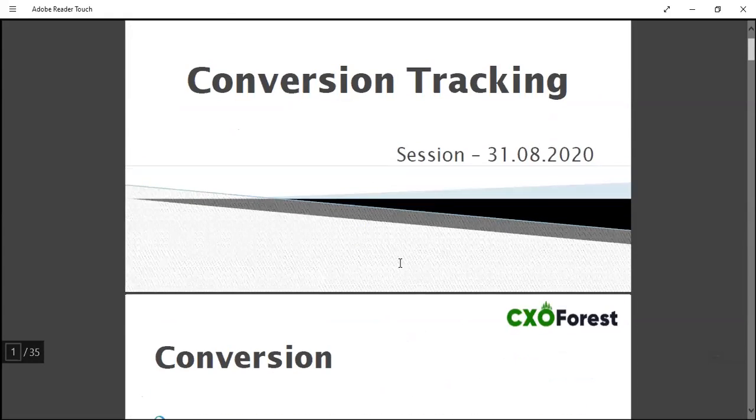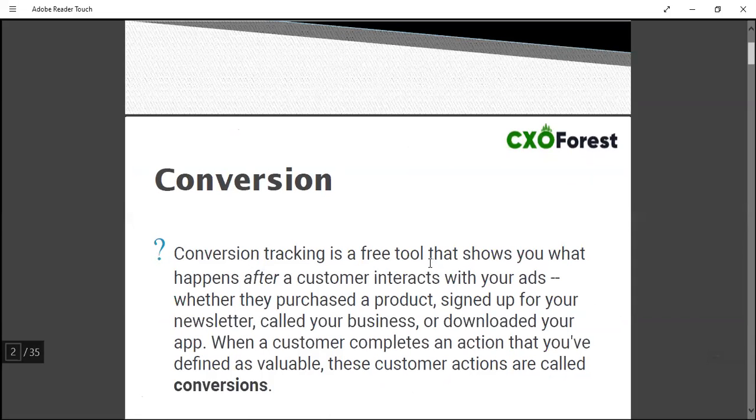You can see this conversion tracking is a free tool that shows you what happens after a customer interacts with your ad, product, signed up for your newsletter, called your business, or downloaded your app. When a customer completes an action that you have defined as valuable, these customer actions are called conversions. So a conversion could be anything.